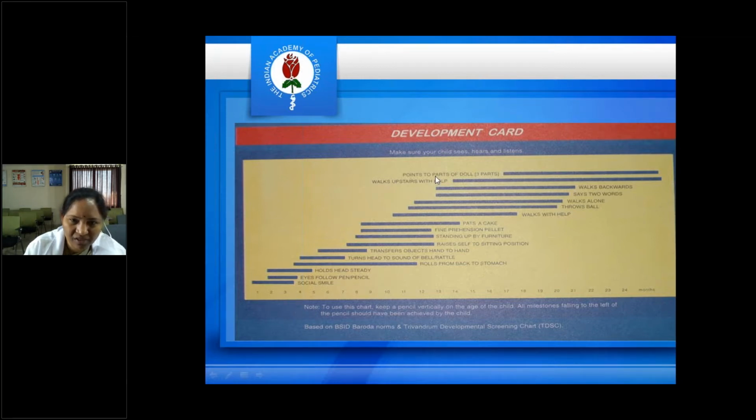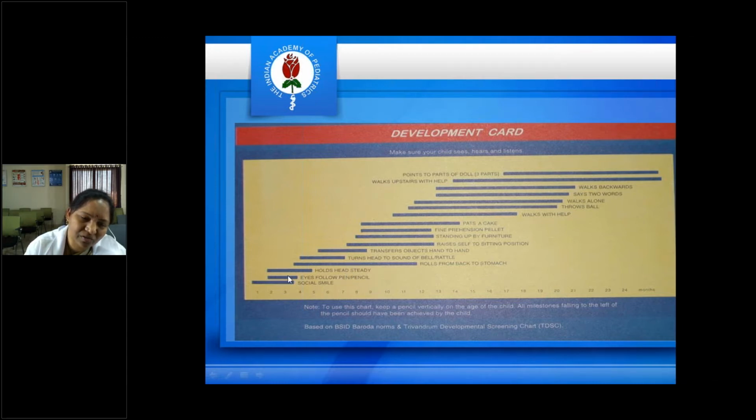So we have to put the scale here, then only the milestones the child should attain on the left side. Otherwise, we can reassure the mother that this much range is there. If the baby is not rolling over from back to stomach by around 7 months, if the mother comes, there is a chance.